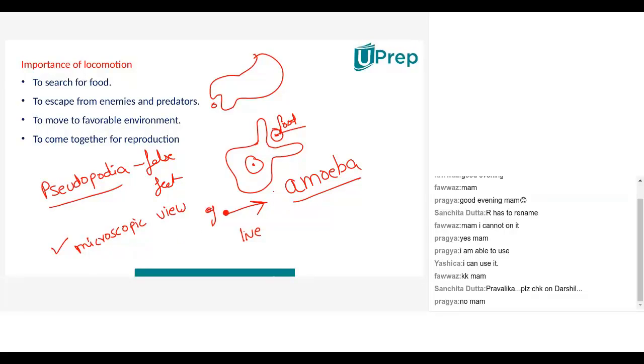So try and see a few microscopic versions of the amoeba. Then you will understand how it uses its pseudopodia, how it changes shape very frequently. Is that clear? Yes, ma'am. Okay.